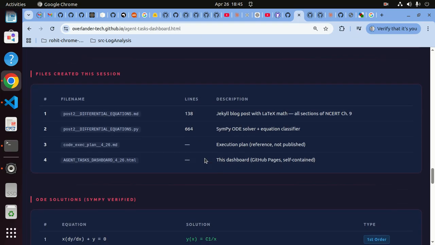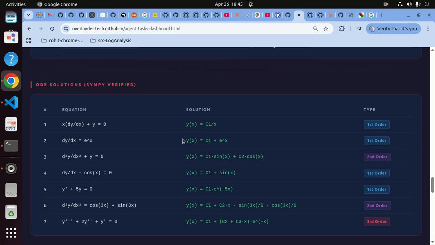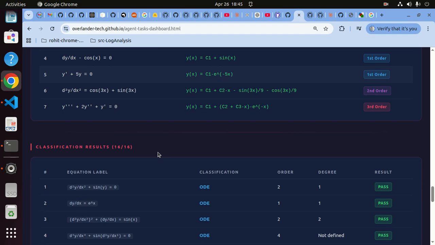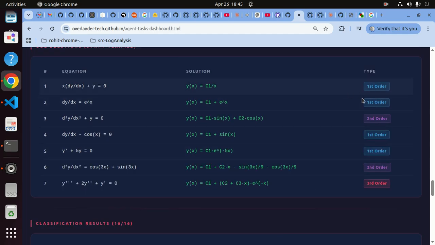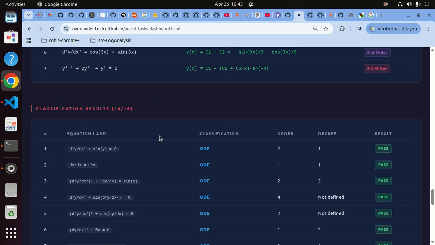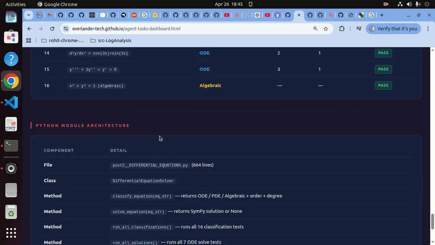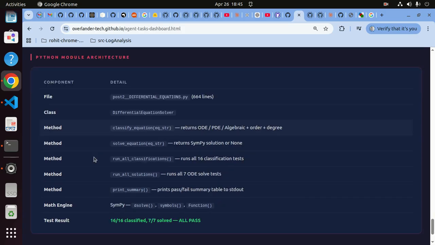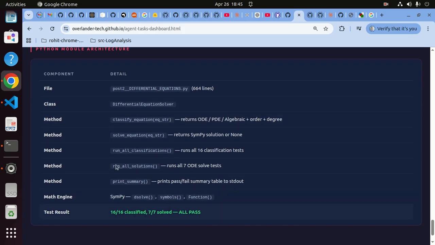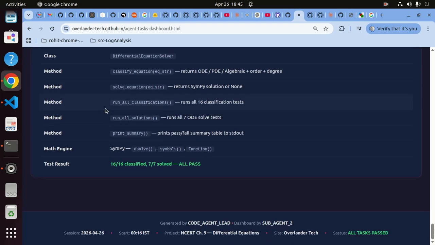Anyway, the file names were created. What was the code which went in? Then the solutions to the third order, first order differential equations, and again it has gone into the details of that. Then the Python module architecture. So he's considered this to be some kind of architecture, whereas it's nothing, just two, three files lying around and a few markdown files.